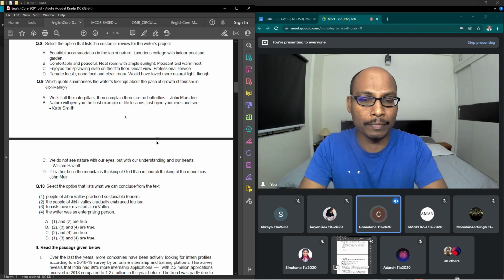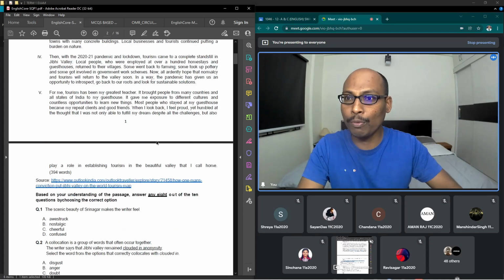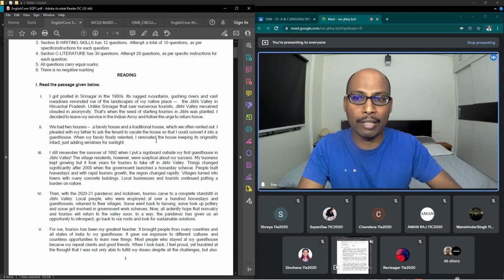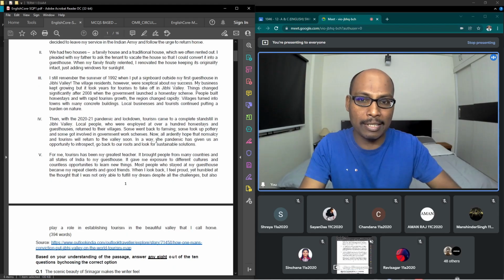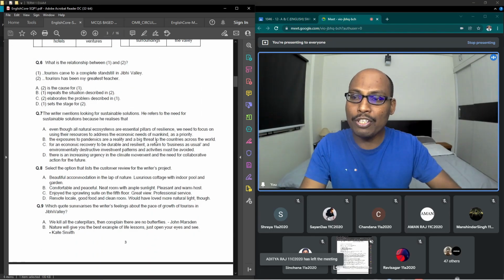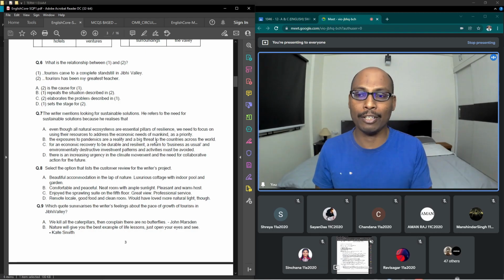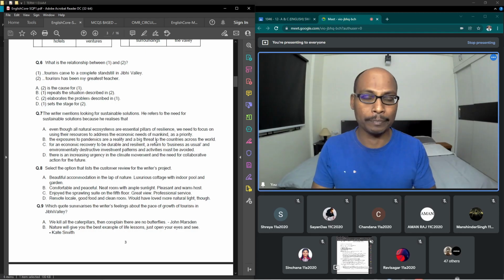Yes, sir, but how is this connected to this paragraph? If you read the paragraph, he talks about tourism, correct? There is no development of tourism in so and so places. So the GV Valley in Himachal Pradesh is being discussed, and tourism is not growing because of some reasons. Here the writer says that, and the question is which quote summarizes it. They may give you many quotations and ask which one is connected. Read the passage again and try to find out, and if you still have any doubt, you can talk to me after this session.